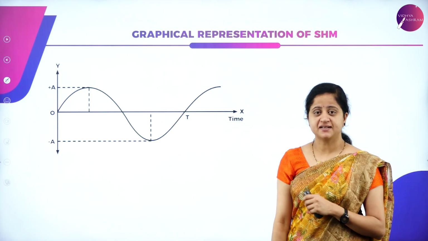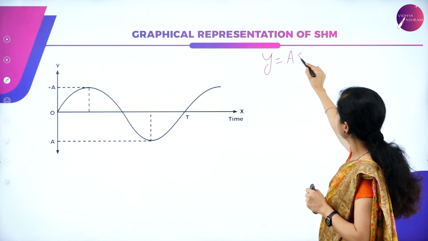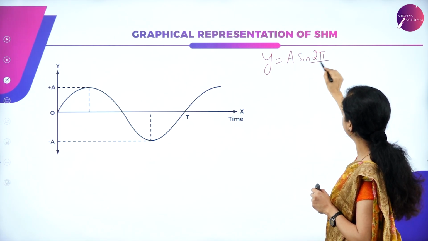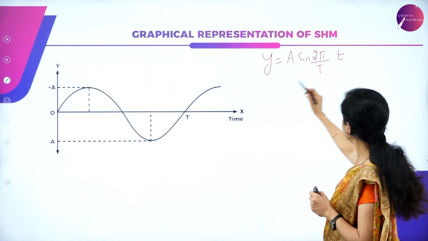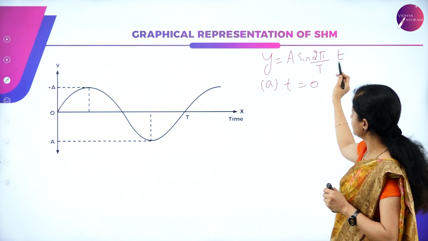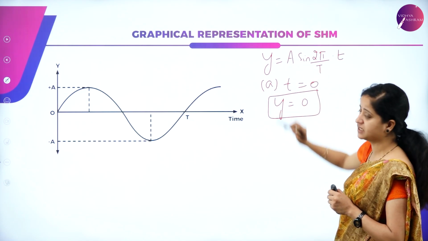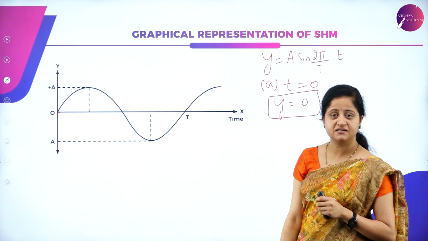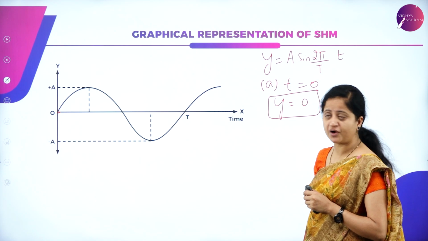So now let us understand the graphical representation. We have the equation y is equal to a sin omega t, but omega is 2 pi divided by T, into t. Let us give different values for t. Say, for example, when t is equal to 0, what happens to this equation? Y becomes 0, correct? Because this gets multiplied. So here we get 0. When time is 0, we get no displacement and hence it is at its mean point.